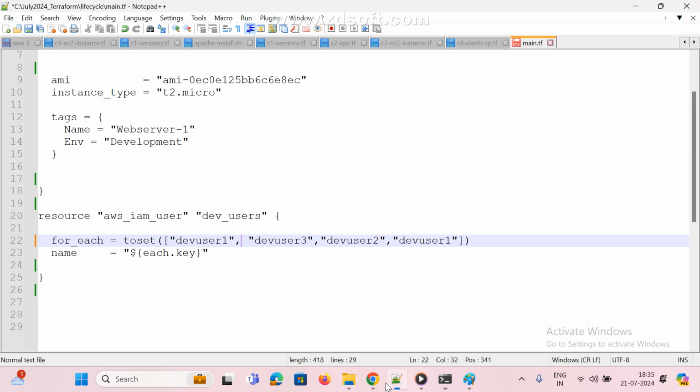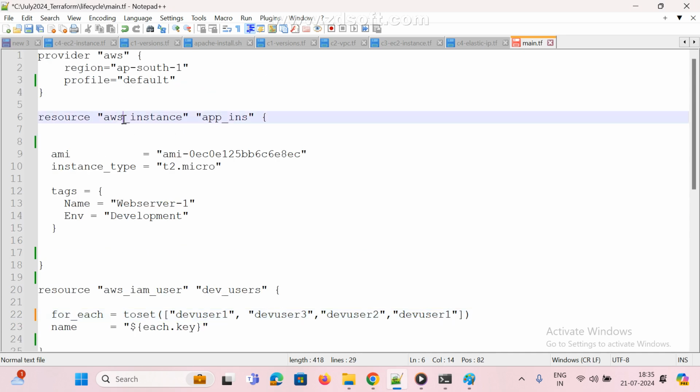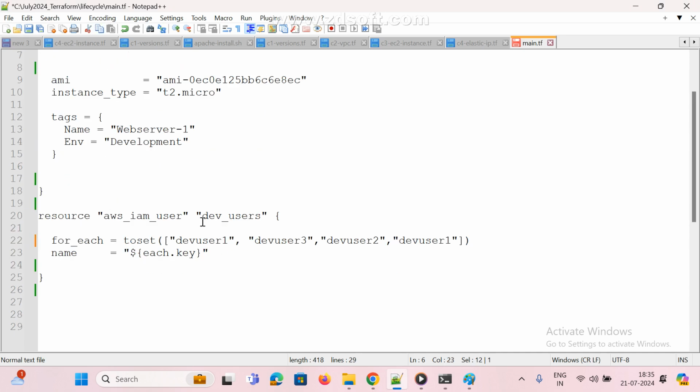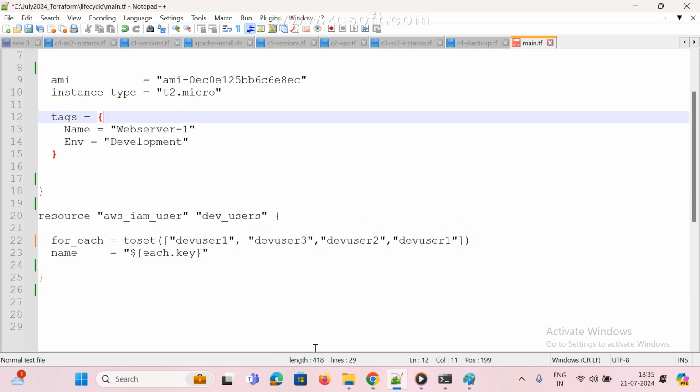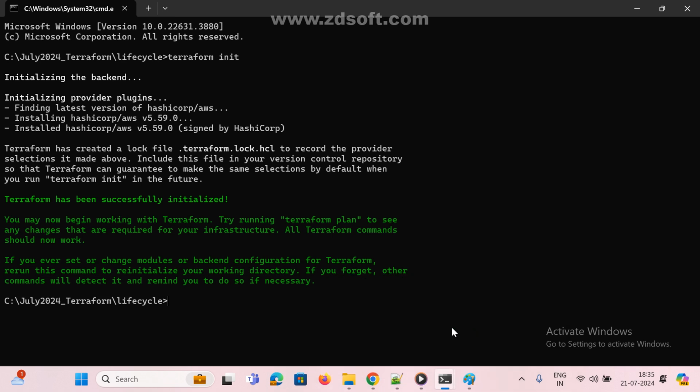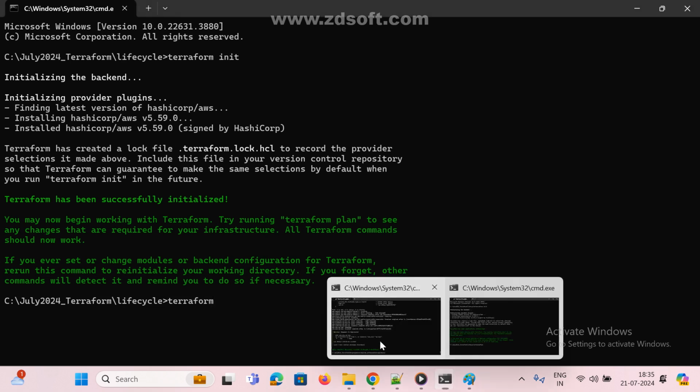Here nothing is there, just this one instance. Here I am using the AMI and a for_each loop. This is also one of the meta arguments, right? I am going to create three users and one instance. Now for the lifecycle, Terraform, first I am going to destroy.